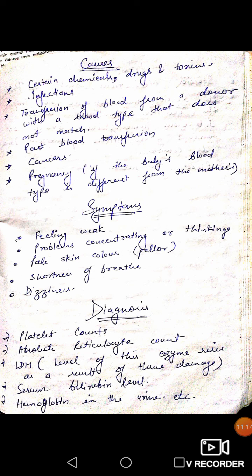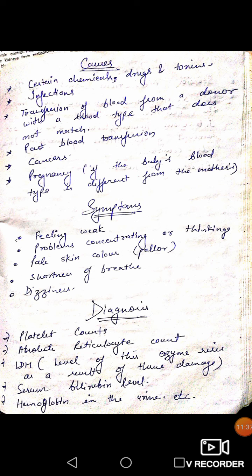Now, how can we diagnose this type of anemia? Number 1, platelet count. We will count the number of platelets. Next, absolute reticulocyte count. As I have told you earlier, we will check whether the reticulocyte count is normal or abnormal.